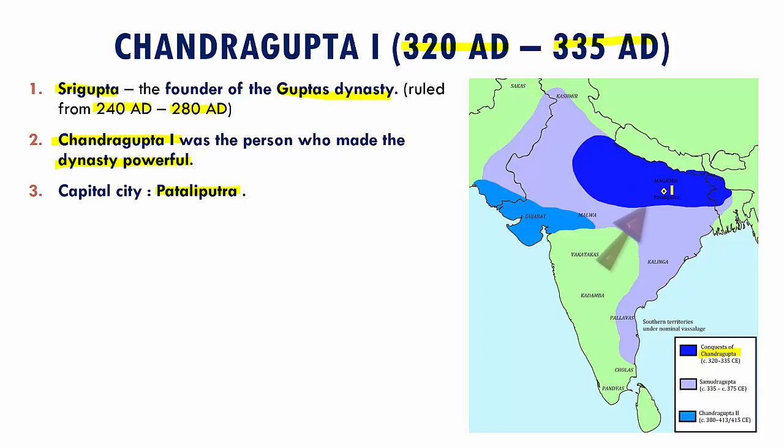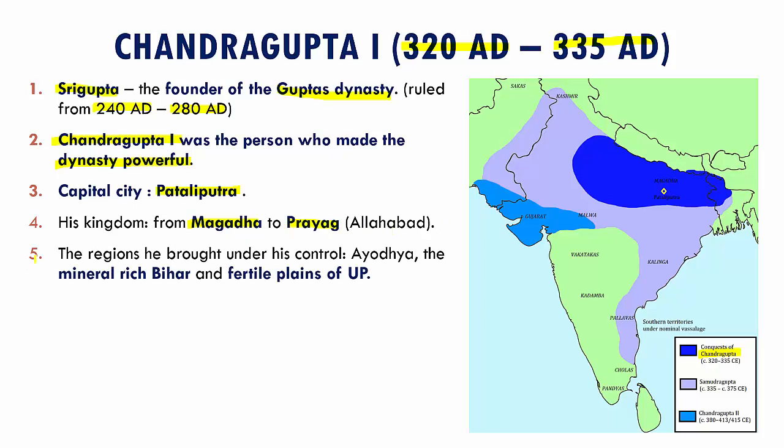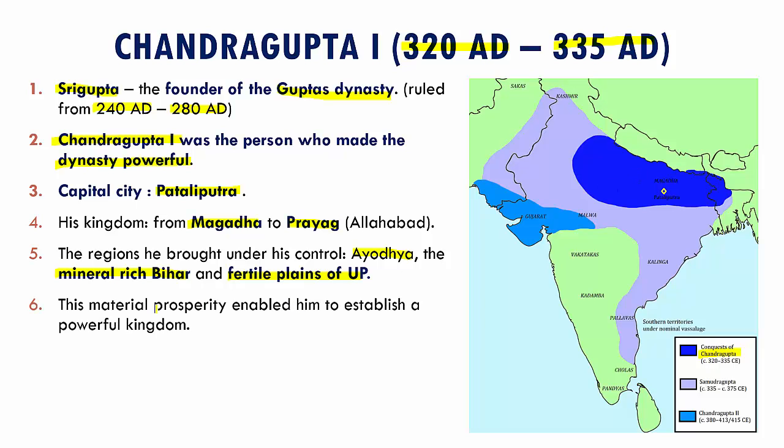So Pataliputra, as you can see in this image, is around here. This is Pataliputra, and his kingdom extended from the Magadha to the Prayag, which is today's Allahabad. The region he brought under his control during his reign was Ayodhya. He brought in the mineral-rich Bihar as well as the fertile plains of UP. So you can see this entire region he brought under his control.